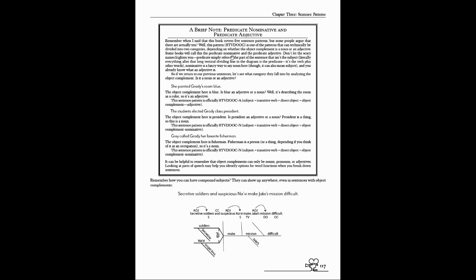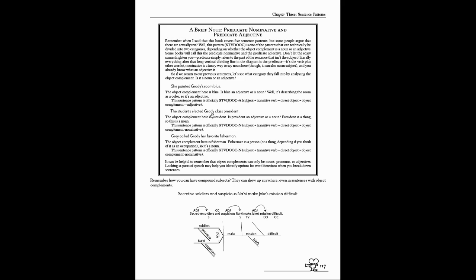Now, the second words here are what matter. Predicate just meaning on the right half of the sentence, right after the subject. But nominative is a noun, whereas an adjective is an adjective. So what they're asking you is the object complement a noun or an adjective? And then that's how they divide it up. So in this one, you see she painted Grady's room blue. Well, blue is an adjective. So this is technically a STVDOOC A because it's an adjective. So it might also be called a STVDOOC PA. Some books call it PA because it's a predicate adjective. But for our purposes, I'll just throw the A on there.